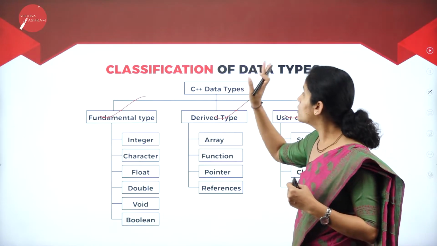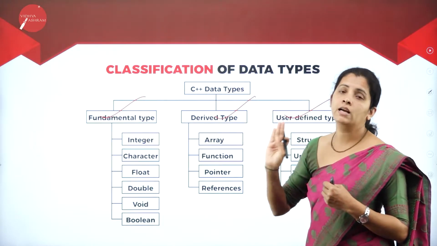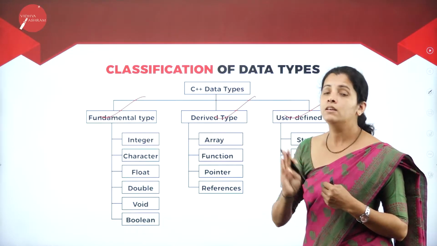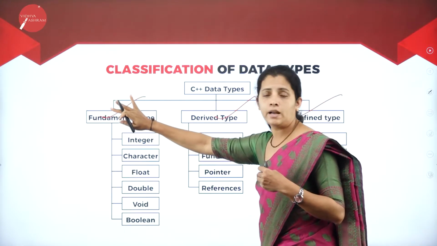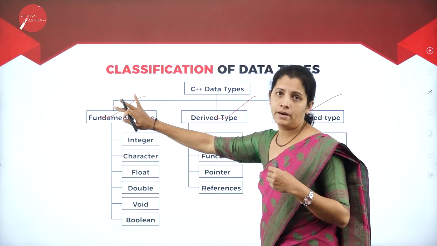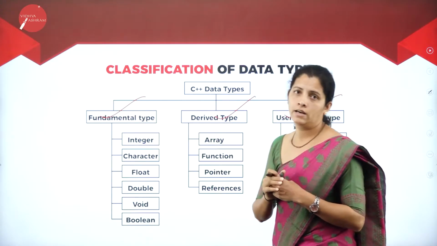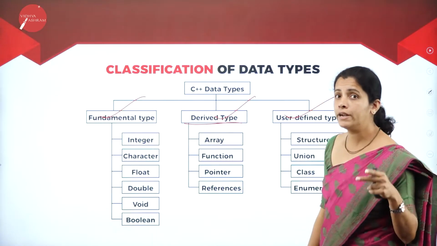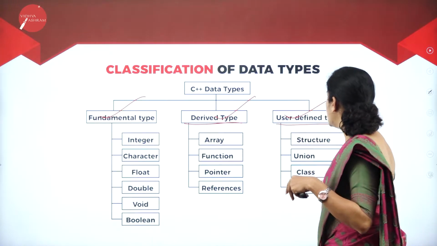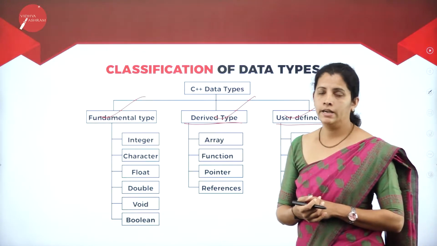We have 3 different kinds. The first and simplest is called fundamental, primary or built-in data type, the second one is derived data type, and the third one is user defined data type.